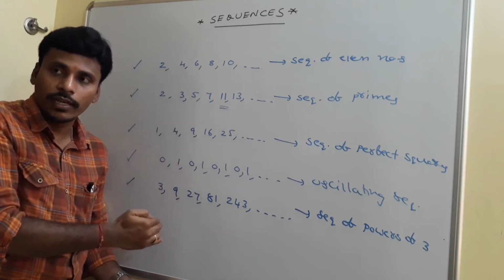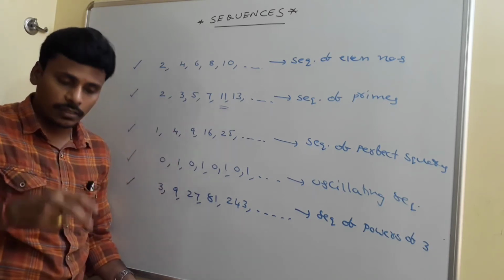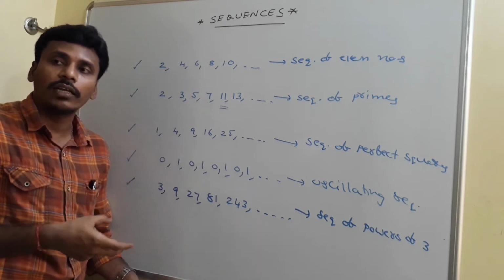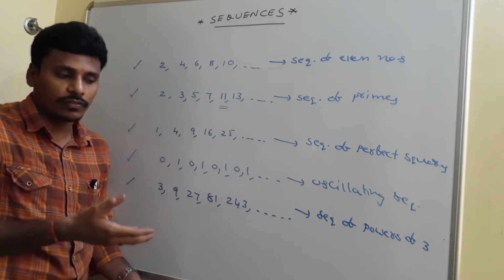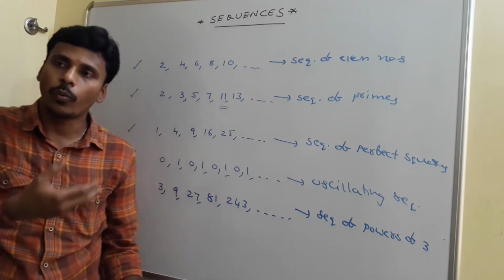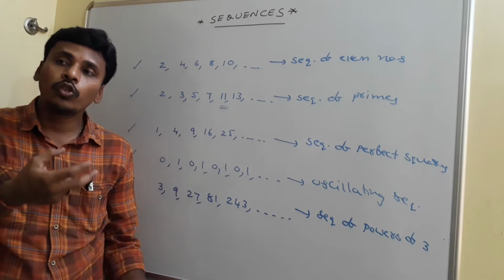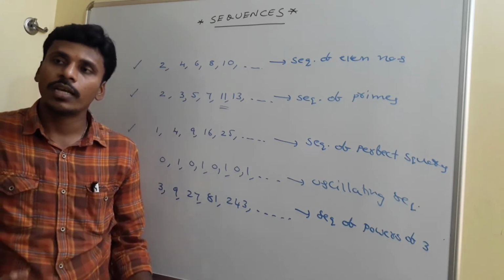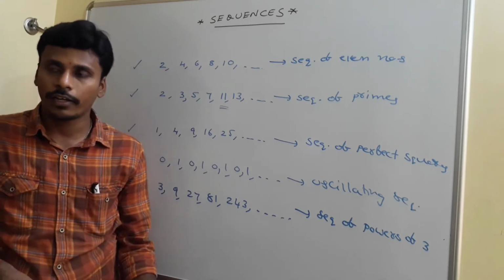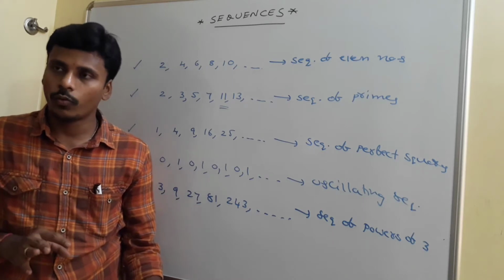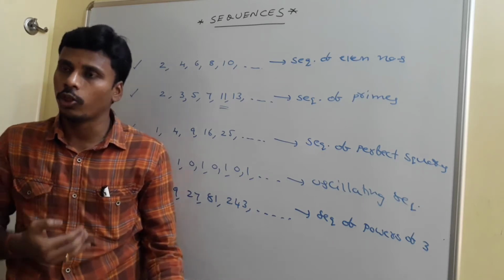Among these sequences, there are some special sequences which are frequently utilized. Frequently we will use some sequences in our regular day-to-day life and in our regular problems. Those special sequences are arithmetic sequences and then geometric sequences along with the harmonic sequence. Right? We are going to discuss all those things.